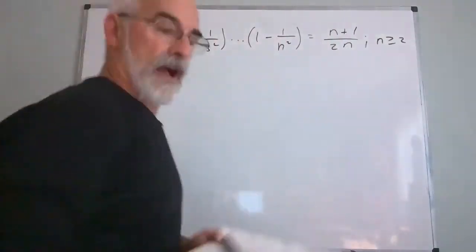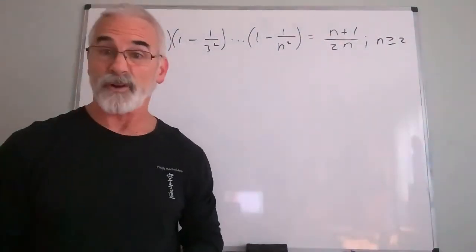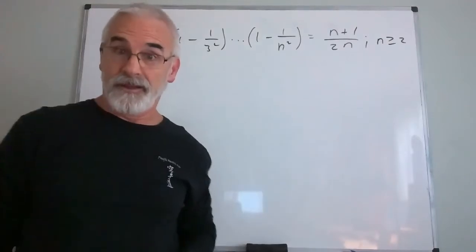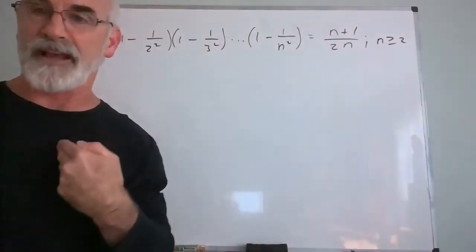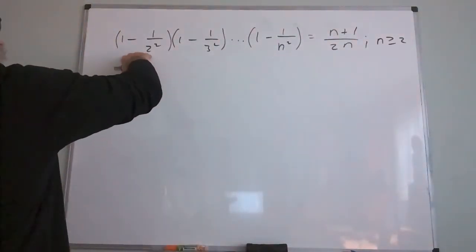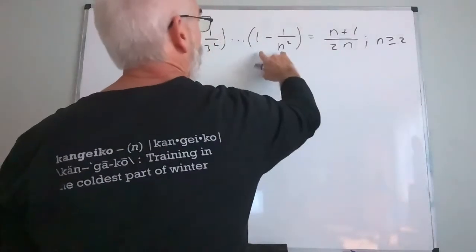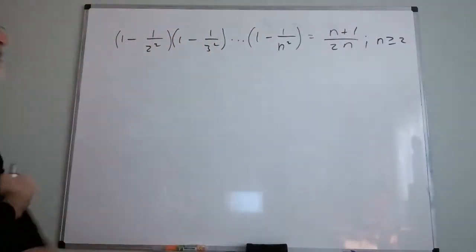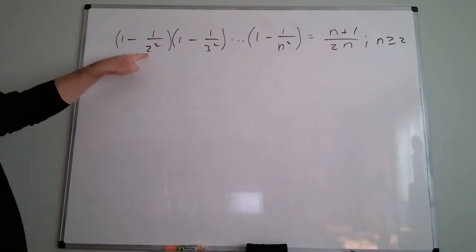This one is different from the other one we just did for many reasons. One is I didn't start off with a formula. I don't have a summation. But this is also a product. Now, I would like to work backwards and write the actual product, but sometimes you give them a formula that looks like this. So 1 minus 1 over 2 squared, 3 squared, 4 squared, 5 squared, 6 squared, forever and ever, all the way up till n squared. N is starting at 2, obviously, and not starting at 1. Why isn't n starting at 1?